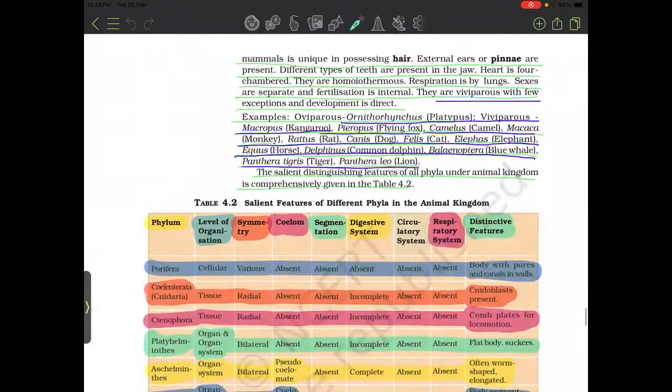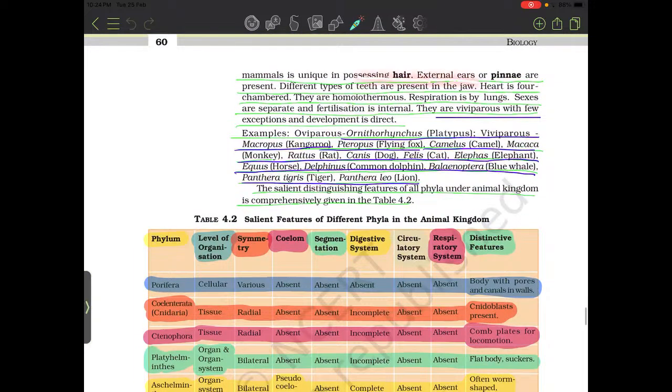The skin of mammals is unique, possessing hair; external ear and spine are present. Different types of teeth are present in the jaw. Heart is 4-chambered. They are homoiothermous, that is warm-blooded. Respiration is by lungs. Sexes are separate. Fertilization is internal. They are viviparous with few exceptions, and in development, like oviparous Ornithorhynchus.